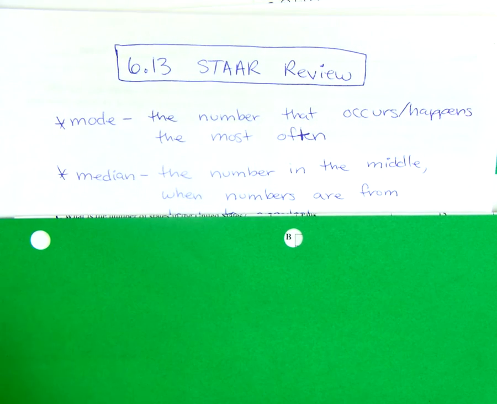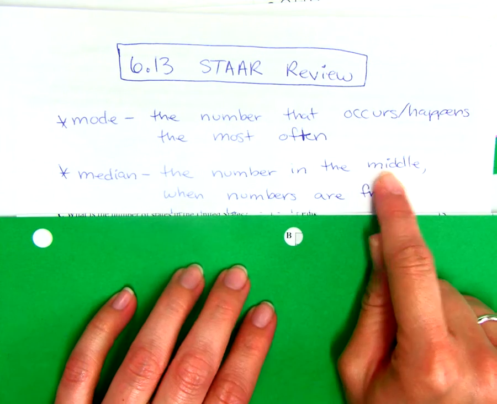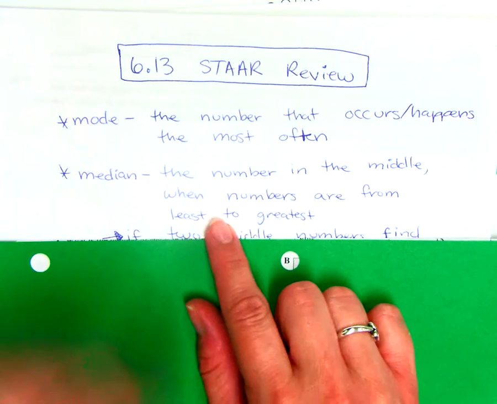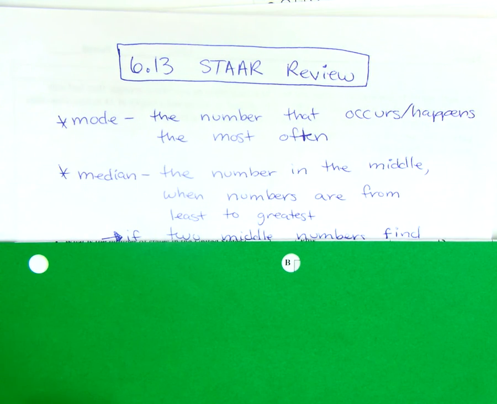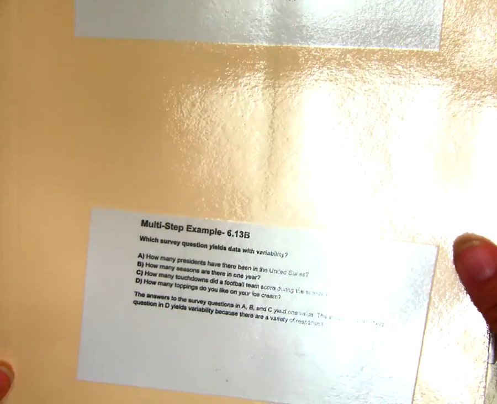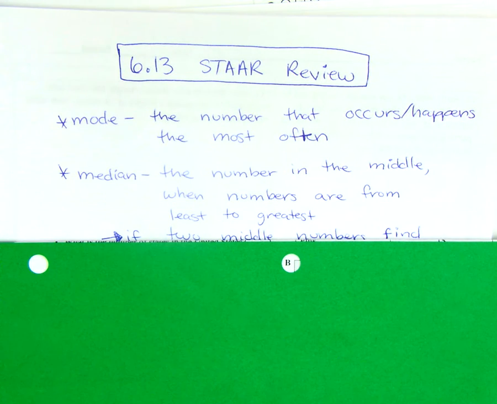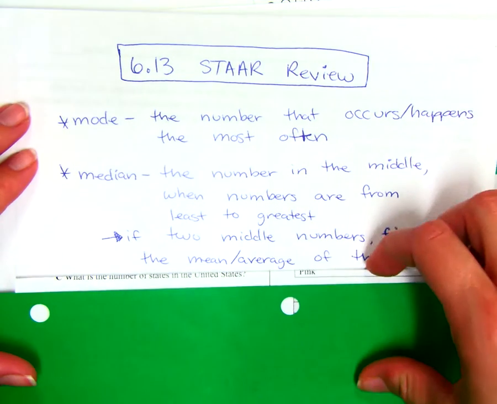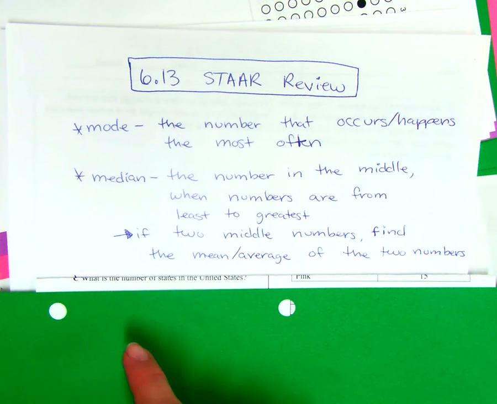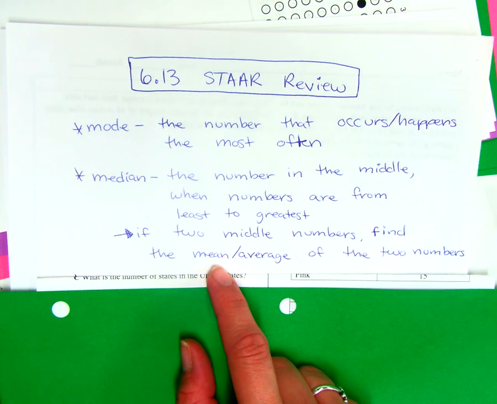Median, we've talked about a lot. Remember, median is that middle number, but it's only in the middle if your numbers are in, hopefully you said, least to greatest, ascending order, increasing. So when you are answering some of these questions based on this TEKS 6.13, a lot of that is just understanding those vocabulary words. So let's keep going. If there are 2 middle numbers, when you cross them out, the lowest and highest, back and forth, remember you're going to find the average of those 2 numbers.